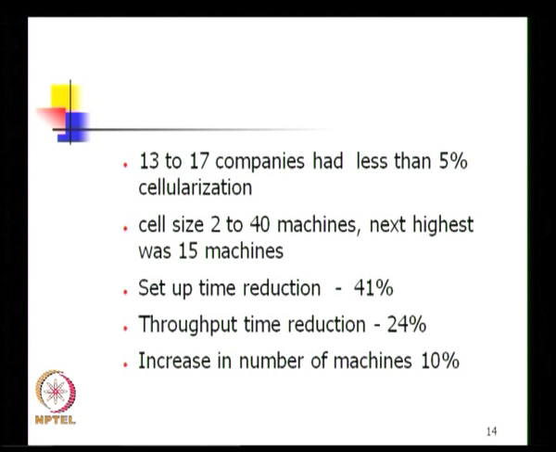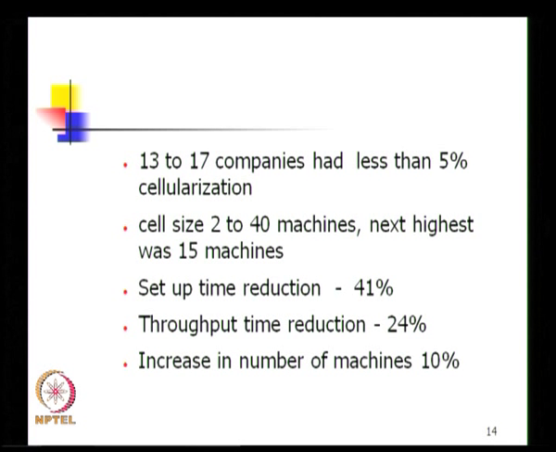We have already seen that setup time reduction and total production time reduction are benefits from cellular manufacturing or group technology. But this slide also tells us some quantification or the extent to which companies have realized this benefit. So one could think in terms of up to 40% setup time reduction if one were to implement group technology or cellular manufacturing.